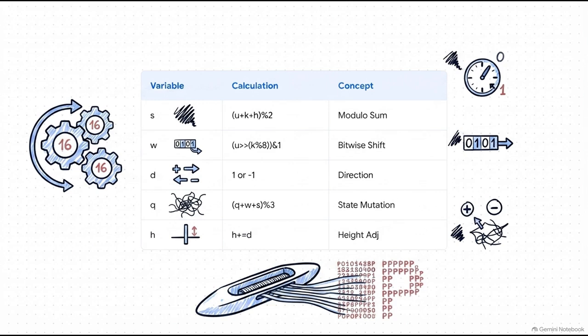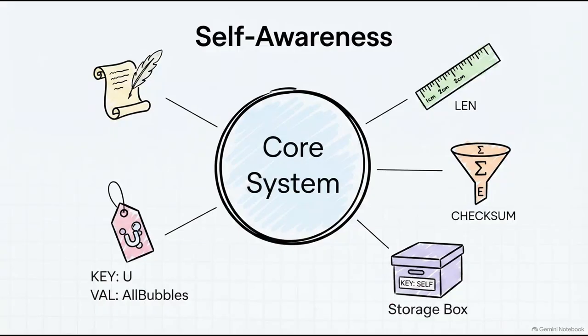Actually, scratch that. It's more like a digital loom, generating a sprawling array of data called P. It's literally weaving a tapestry of numbers, dynamically shifting and recalculating itself thousands of times in just a fraction of a second. But what's really wild here is that this script reveals a bizarre kind of digital self-awareness.